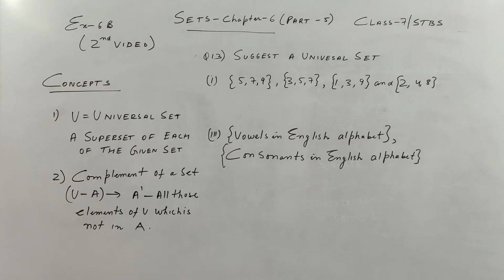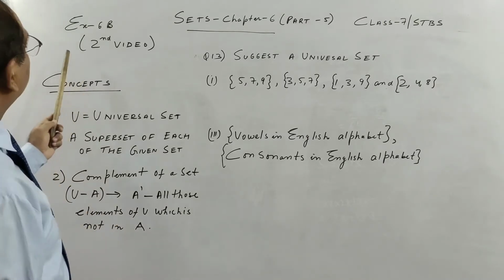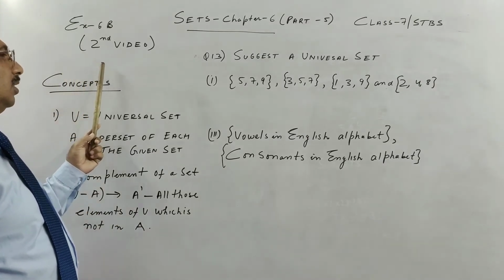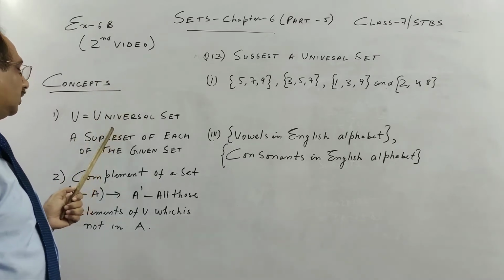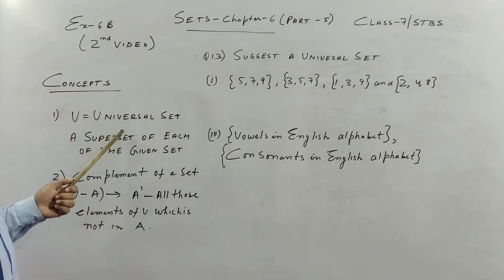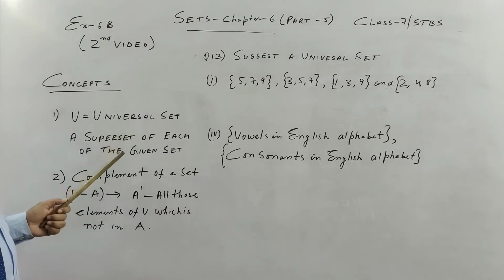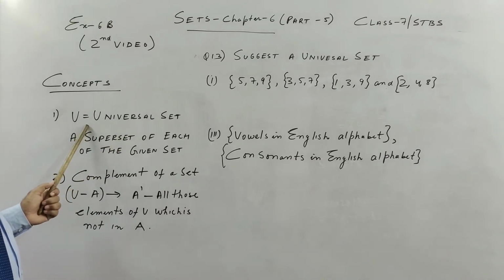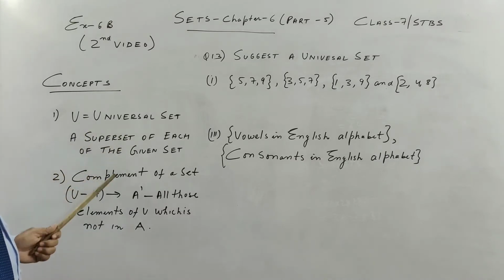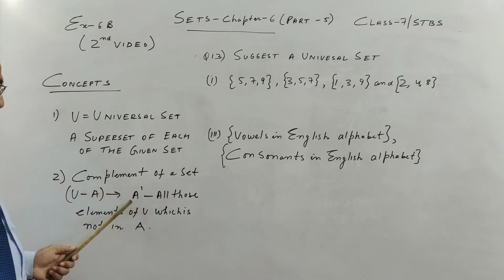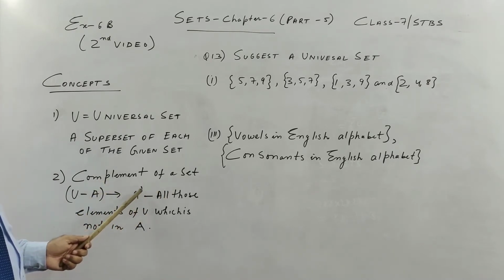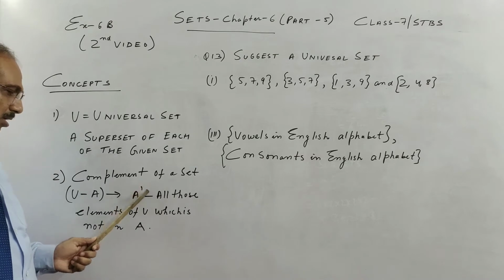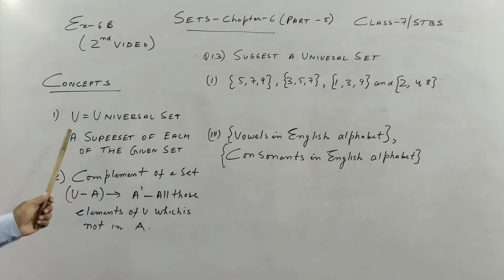So hello children, we move on to the second part, second video on exercise 6b. Here we are going to learn two more new concepts: a universal set, which is represented by U, and the complement of a set, which is written like A complement, with a dash-like thing above it. So first let us see universal set.